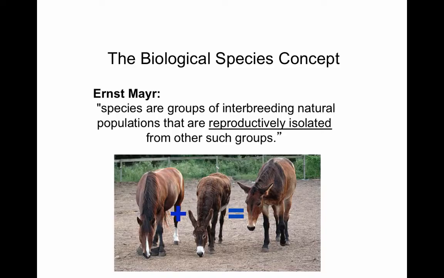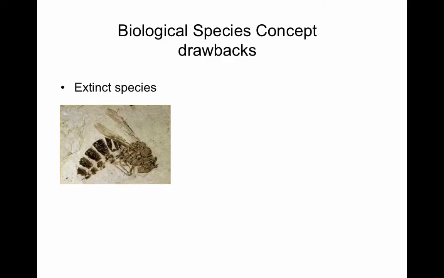This is an example of using the biological species concept. We have horses and donkeys. Eventually, if you force them, they can interbreed and they will produce a mule. Mules are only the result of a horse and a donkey mating. They rarely do so, and when they do, mules are sterile. So mules are not reproductively viable. This means that these two species cannot really interbreed because even though they produce an offspring, their offspring is sterile. It's not a normal offspring. Horses and donkeys are different species.